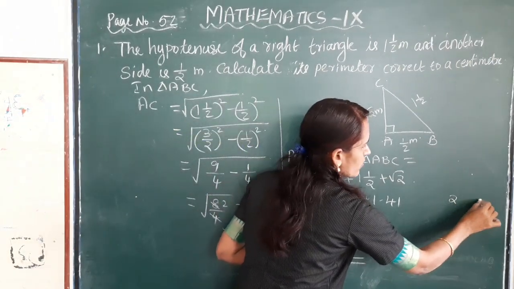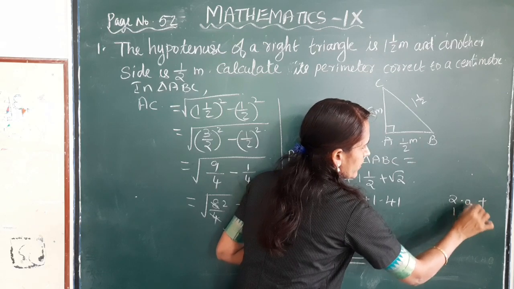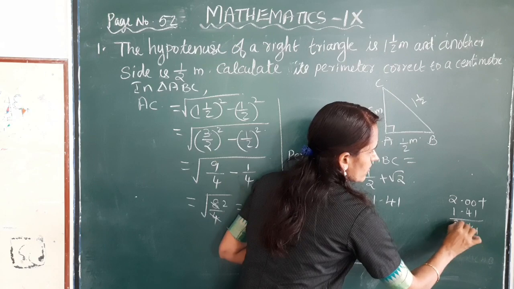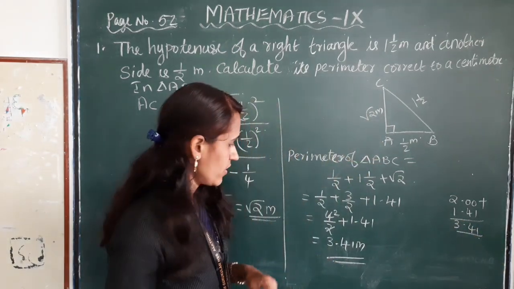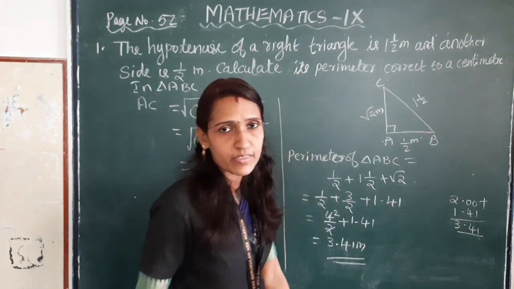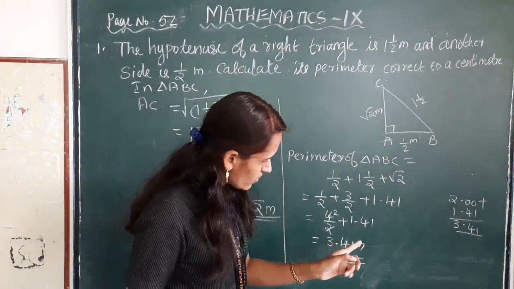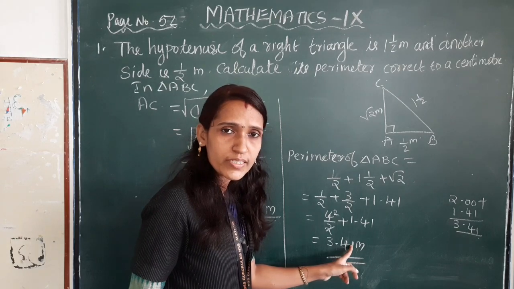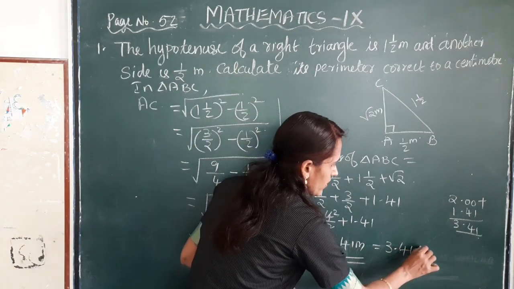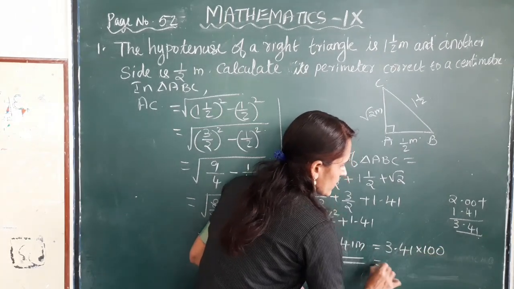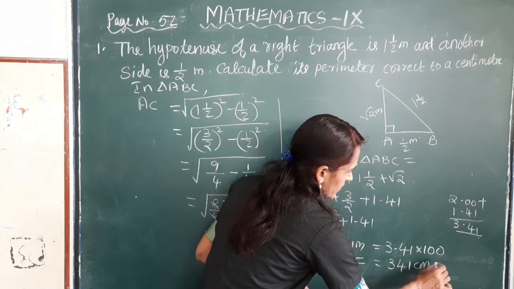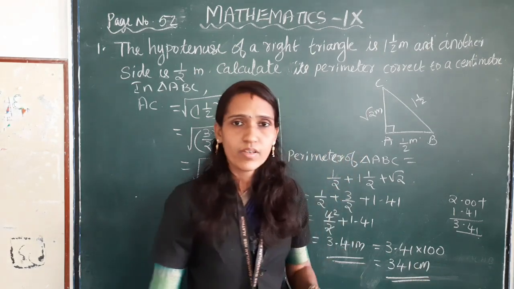2 plus 1.41, 3.41. Okay. Perimeter corrected to a centimeter. How? We have to convert meter into centimeter. This is equal to 3.41 into 100. This is equal to 341 centimeter.